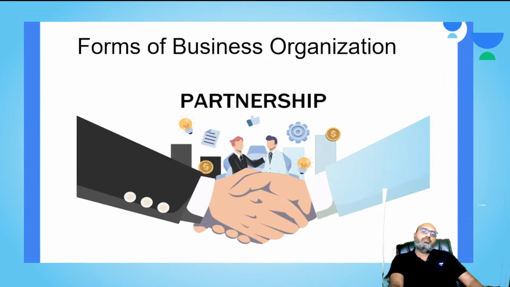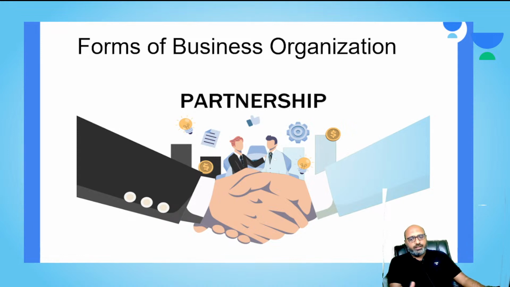The next form of a business, as I showed on the display, is partnership. Here we are going to understand what a partnership is.